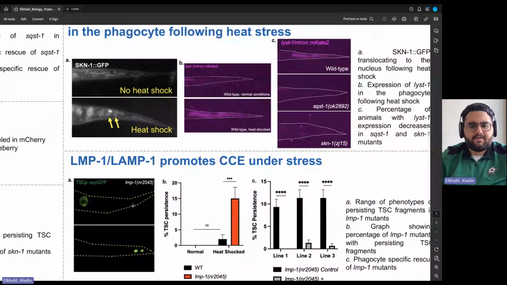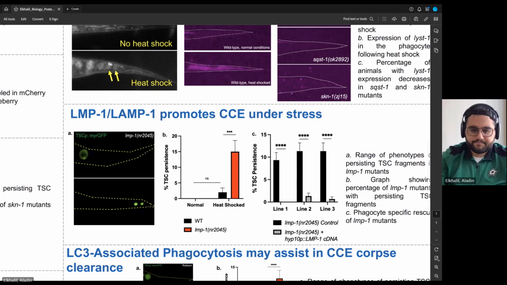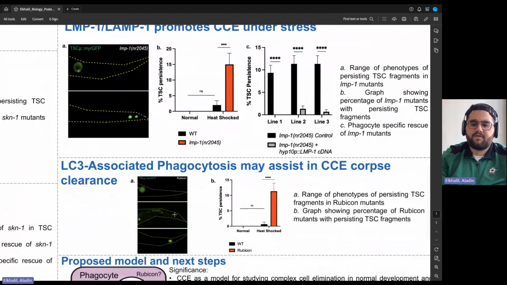Next, a focus on lysosomes led us to look at LAMP1 mutants, which is an important lysosome membrane protein, and they show a similar CCE defect as well, and they also seem to have cell non-autonomous function. Lastly, when we discuss mechanisms of autophagy and phagocytosis, the question of LC3-associated phagocytosis, or LAP, always comes up. LAP is a type of non-canonical phagocytosis, or cell clearing, that uses parts of the autophagy machinery, in which our sequestosome-1 mutants are involved, but is not actually autophagy. And it's regulated by a protein called Rubicon. So we looked at mutants for Rubicon, and we see similar defects again to our other mutants.